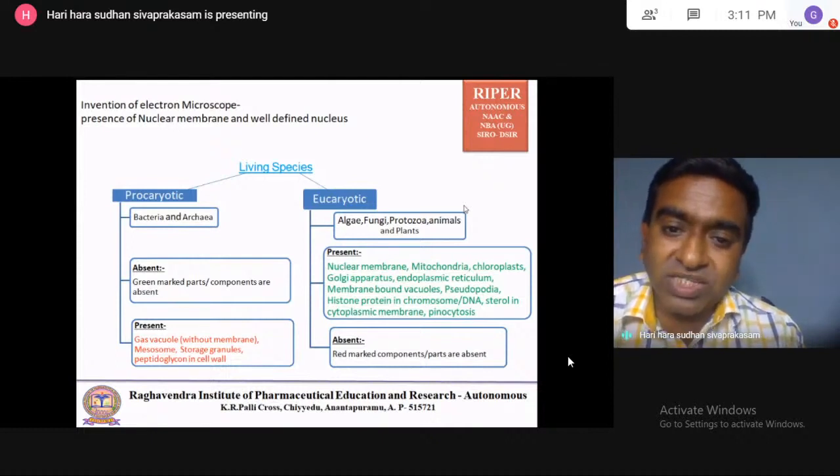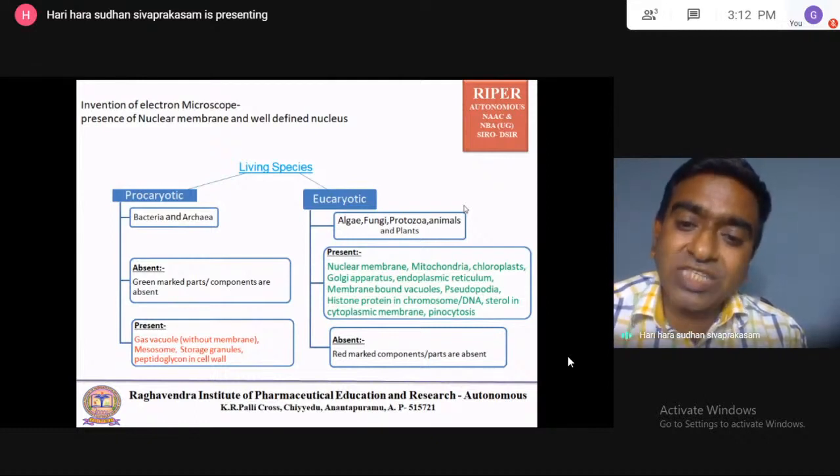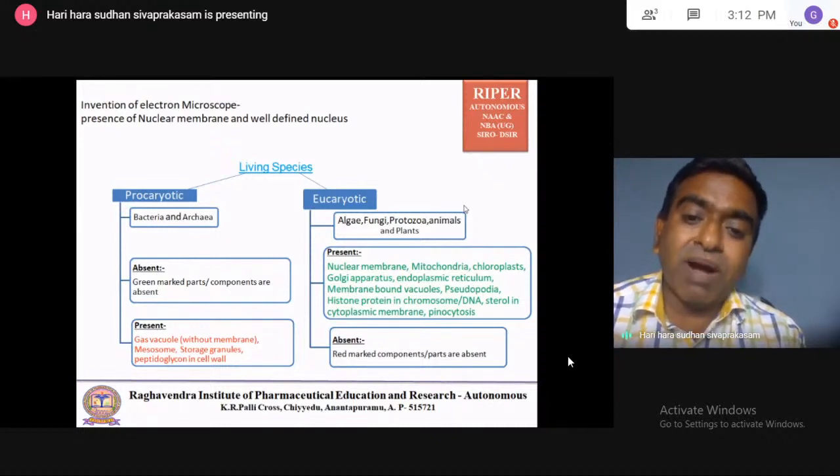You have to understand one thing: the eukaryotic cell contains vacuoles covered by a protein coat, which is why they are called membrane bound vacuoles. But in the prokaryotic, gas vacuoles are present like air bubbles. They can break at any time. There is no coat at all, just simple bubbles.